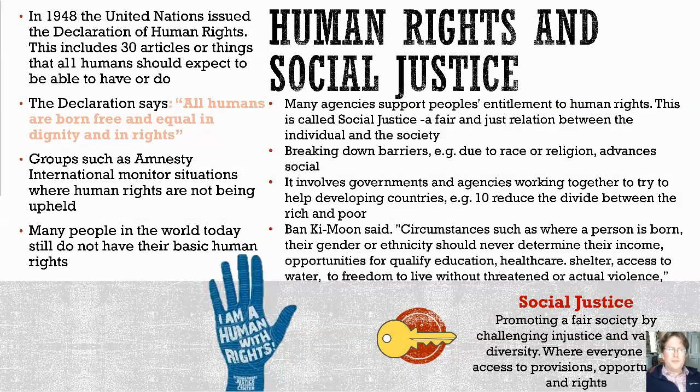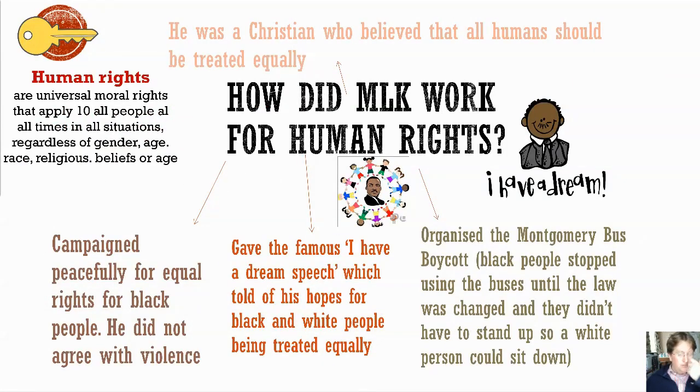And the exam board wants you to learn about a specific organization or person who fights to create social justice. And probably one of the best in terms of racial justice is Martin Luther King. How did he fight in general for human rights? What are human rights again? The moral rights that apply to all people at all times in all situations, regardless of gender, age, race, religion, or religious belief. Who was Martin Luther King?